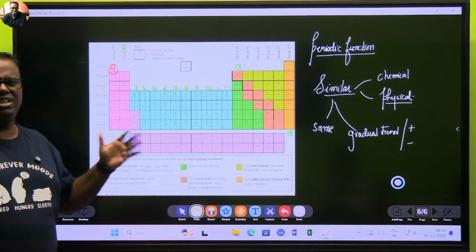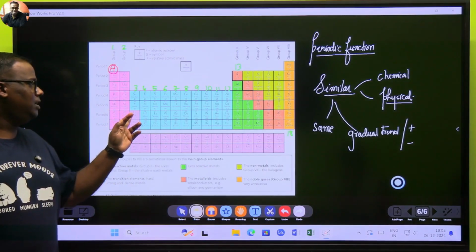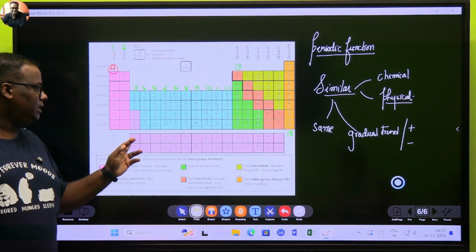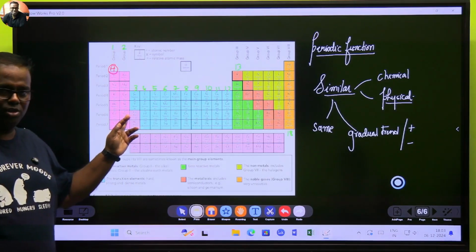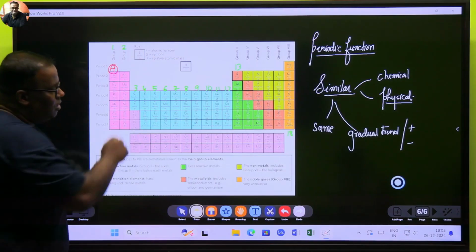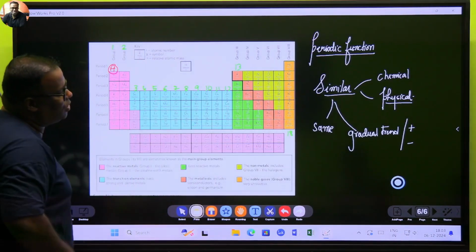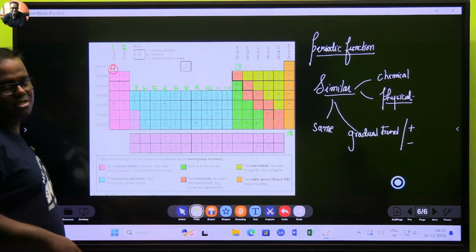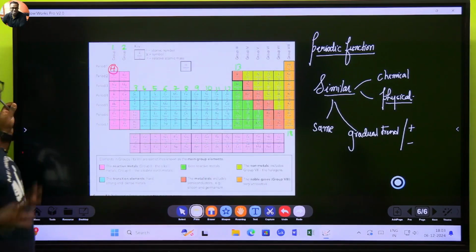Let me first explain these things to you. After 56, 72 has come. Barium, and then lanthanum is 57. After 56, 57, lanthanum should come. But now see the fun: if you insert lanthanum out here, and thereafter all the series of lanthanides out here, the entire periodic table's group similarity goes for a toss.